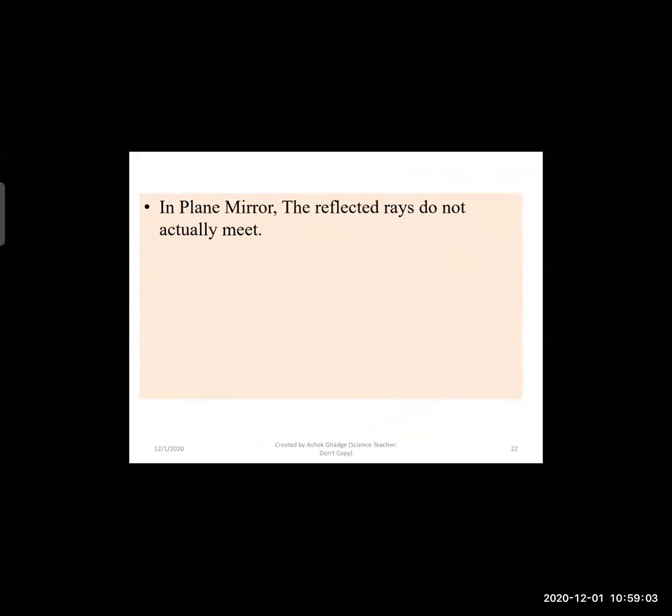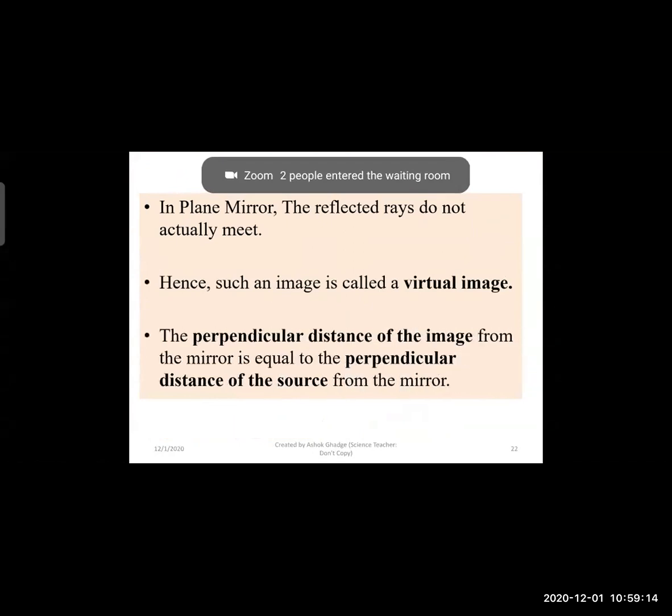Now in the plane mirror, the reflected rays do not actually meet. Hence, such an image is called a virtual image. The perpendicular distance of the image from the mirror is equal to the perpendicular distance of the source from the mirror.